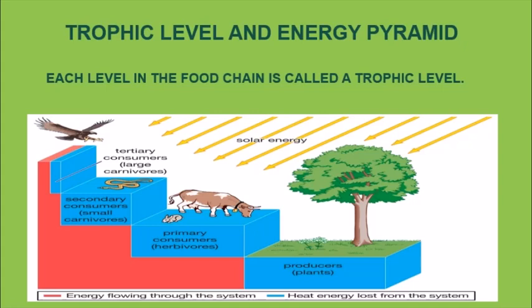It is also said that the energy flows through an ecosystem in one way. The sun is the most important source of energy in an ecosystem. Green plants of the ecosystem store some amount of solar energy in the form of food.